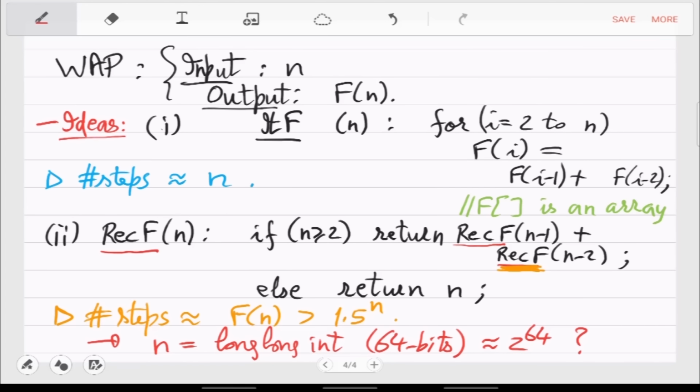Because it takes around n steps, and this 2 raised to 64 is too large. This again will fail, as in it will take you around a year to stop. So at least the first one will stop within a year. The second one won't ever stop. It goes into trillions of years and more. So yeah, once you have this kind of a mathematical analysis, if you haven't seen this, it's a bit complicated.